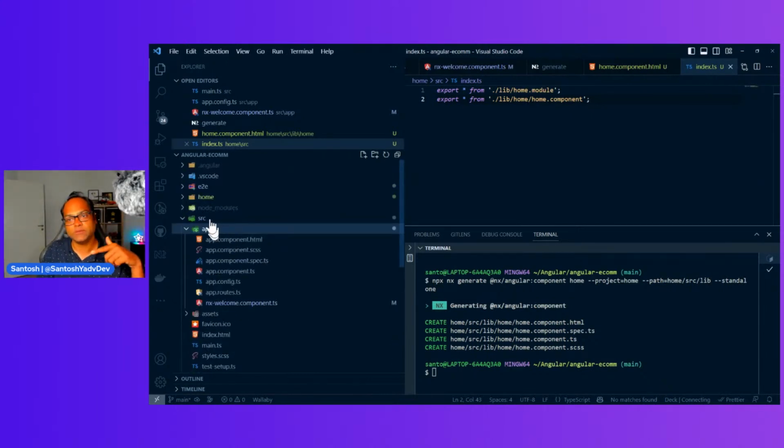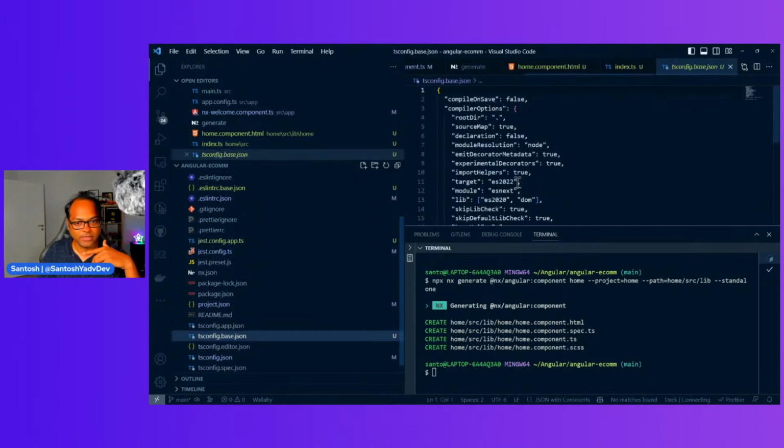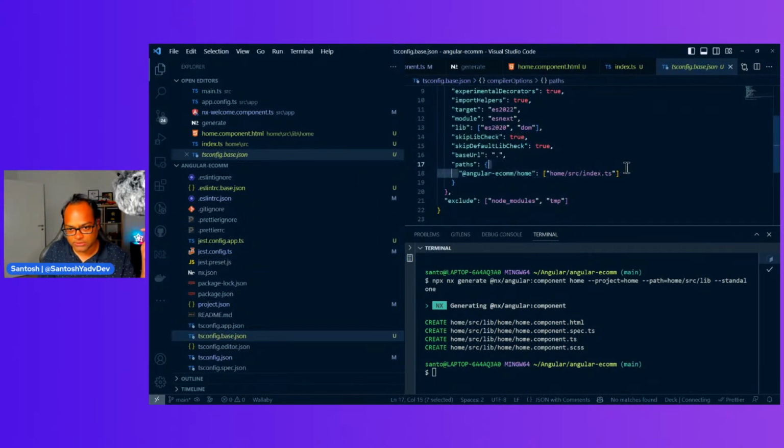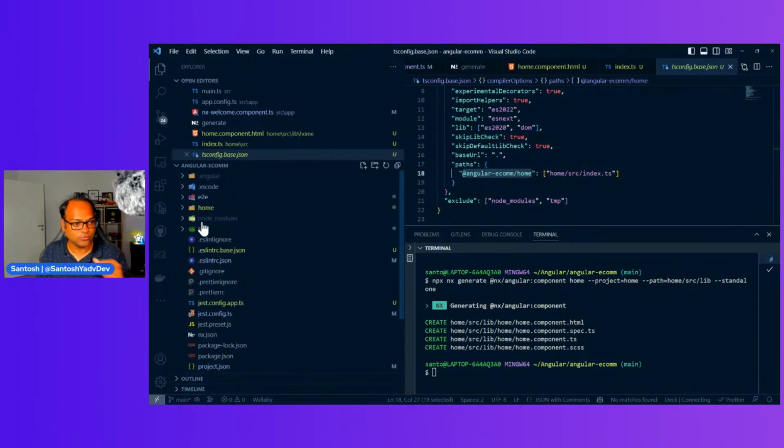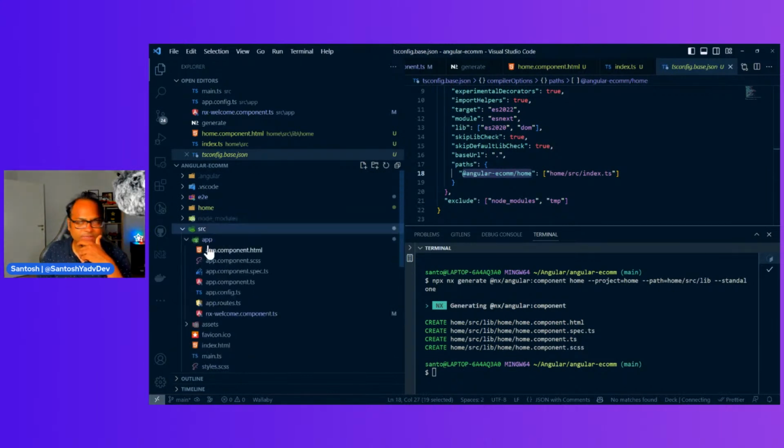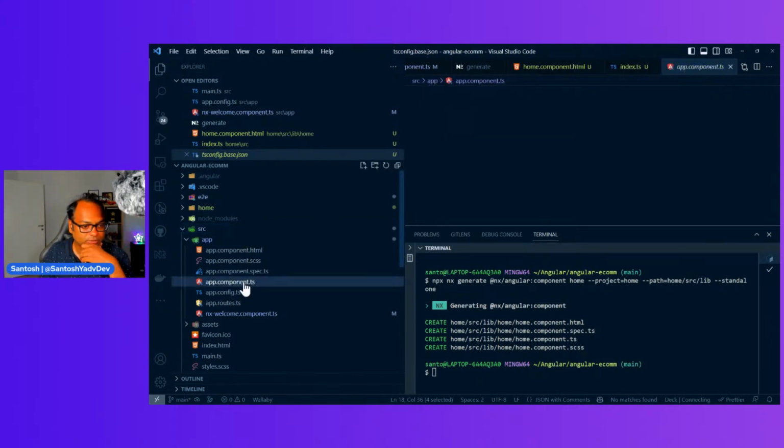Whenever you create a new library, you get a path mapping here. In case you want to refer to this library anywhere, or use anything from it, you have to use this namespace. We'll go to src. This is the same way we do it in Angular as well. The only difference you may see is that this is a distributable path rather than this index.ts path. So let's go back to app component.ts.